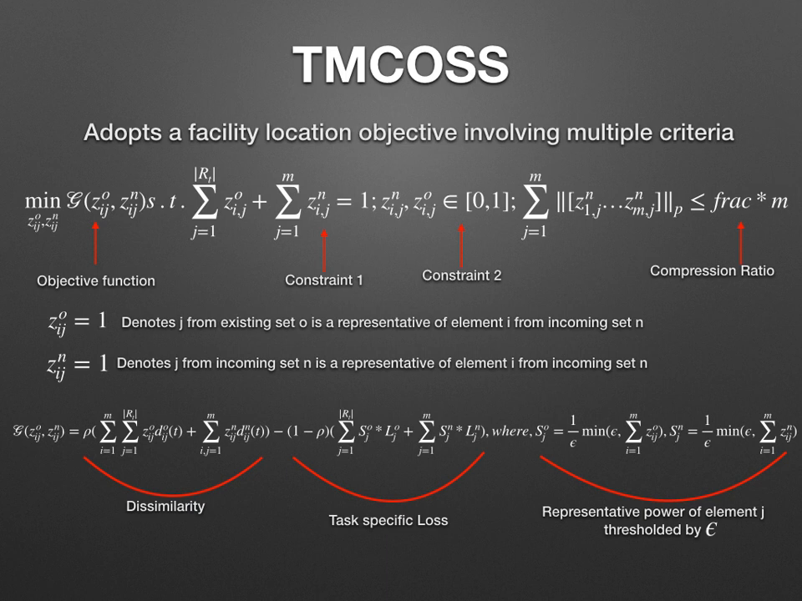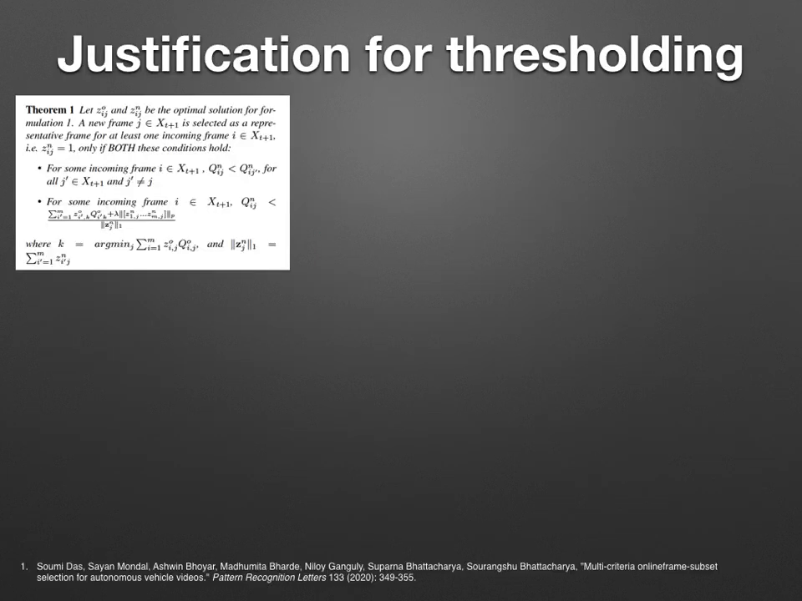Coming to the justification for thresholding, this is the theorem that mentions the conditions for an instance from an incoming set to become a representative. They state that an incoming instance J can only be a representative for an incoming element I if it has the least function value Qij compared to any other element.